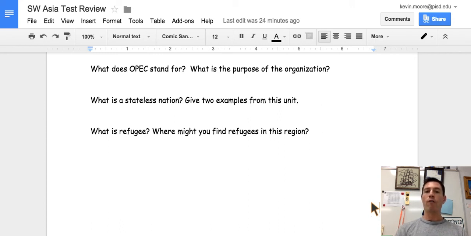The purpose of OPEC is to control the supply of oil worldwide. And when you control the supply of oil worldwide, you're also basically controlling the price of oil worldwide. So OPEC is extremely important because they are the group that is responsible for dictating worldwide oil prices. And when you start having to pay for gasoline, you're going to understand how important OPEC really is.